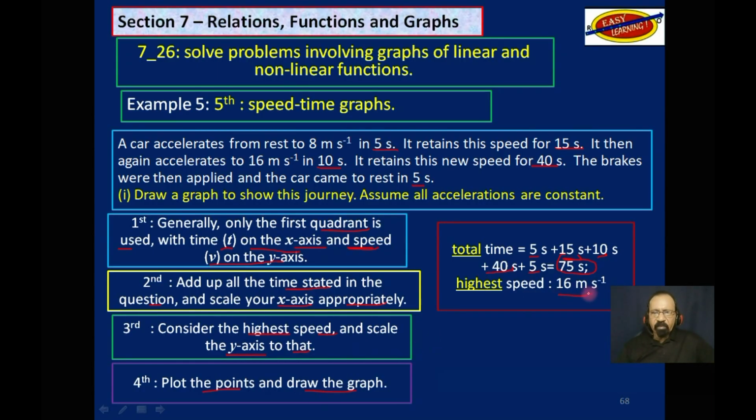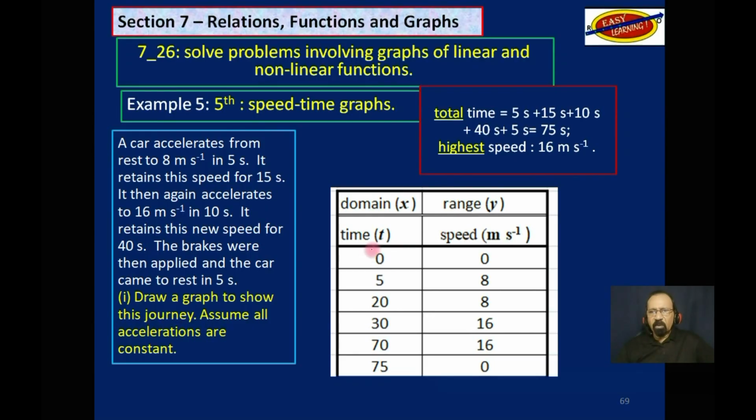The highest speed we have here is 16 meters per second. It did start from 0. It went to 8, then it went up to 16, then it came down back to 0. So the highest speed is 16. So we will scale the y-axis to 16 meters per second, maybe 18 or 20, a little more.